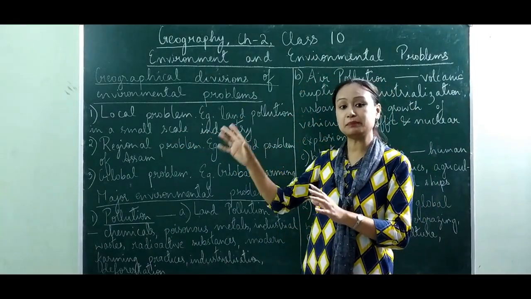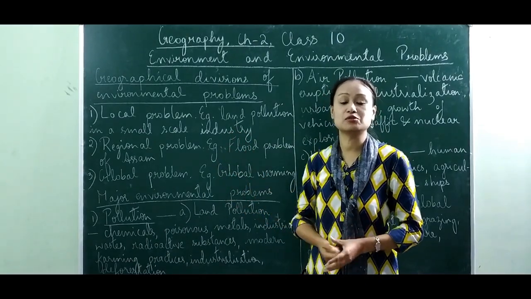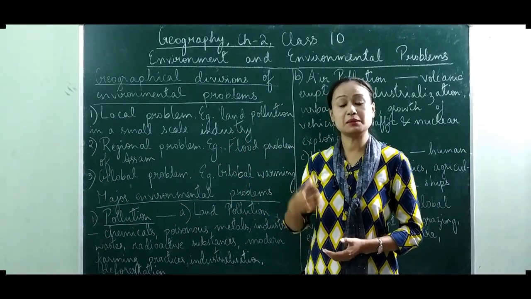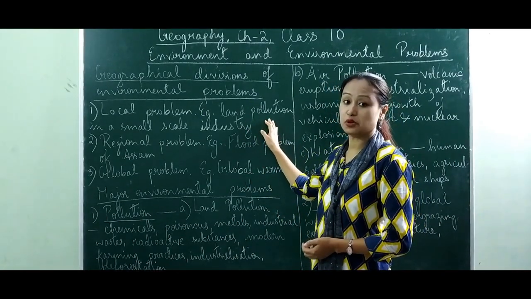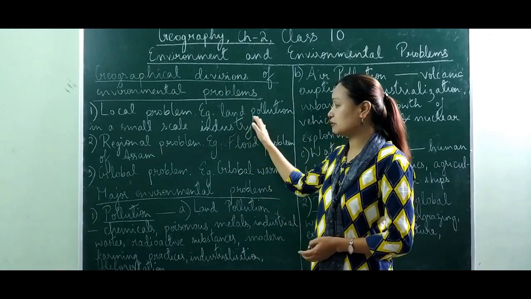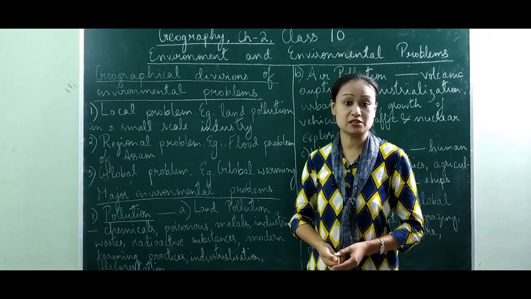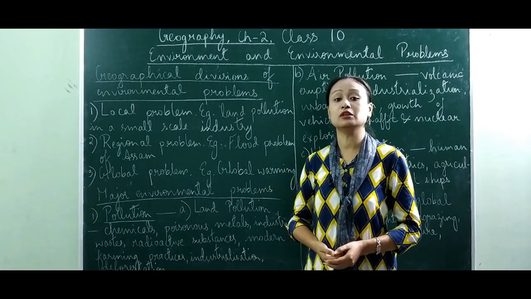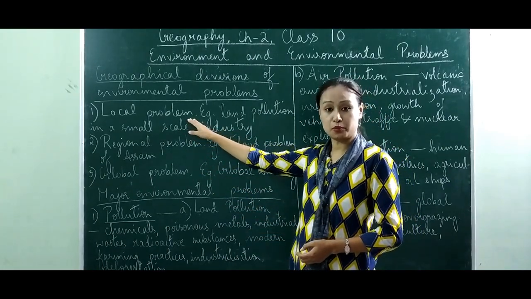Okay, that means the people located in that particular area where the small scale industry is situated. People in that area only face the problem of land pollution because of the waste thrown from that industry. Apart from that, an example can be the water shallowing during winter. That is also one problem faced by the people of the locality or of that region. So those are coming under the local problem.